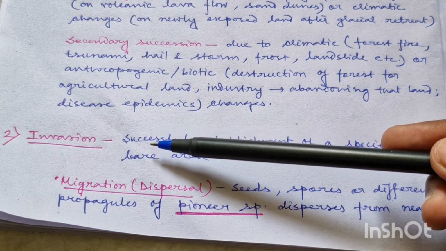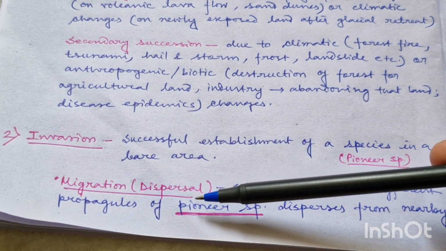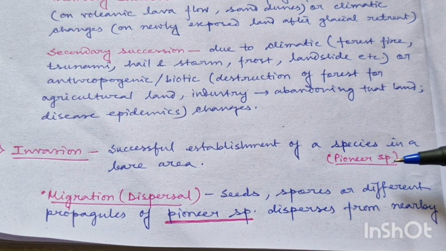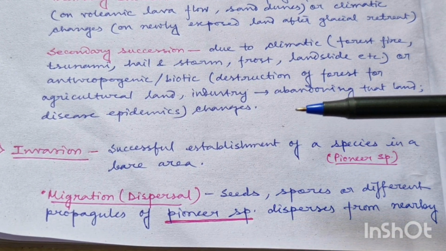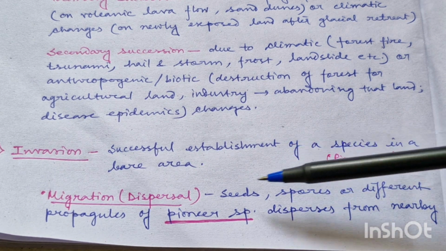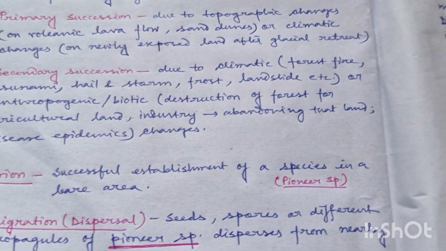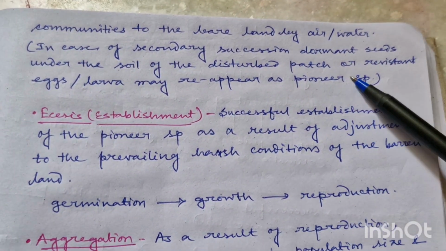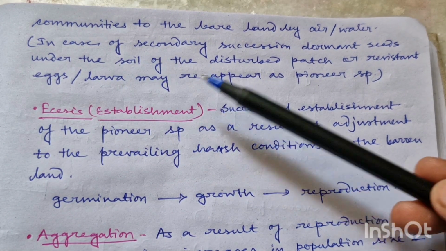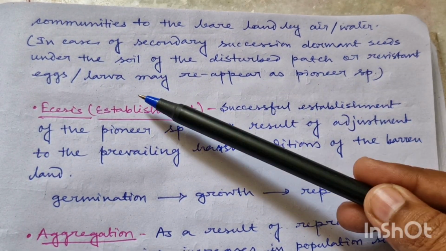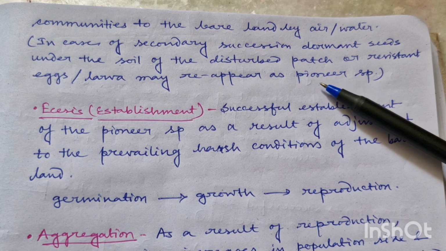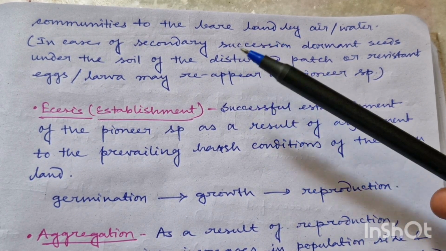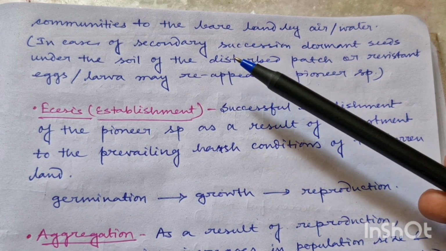Now in this invasion process there are three sub-steps. The first one is migration or dispersal. In case of primary succession, you will see that seeds, spores or different propagules of pioneer species get dispersed or migrate from nearby communities to the bared area. And in case of secondary succession, though the land is now disturbed, under the soil you can see some dormant seeds that may reappear, or in the disturbed patch there may be some resistant eggs or larvae that may reappear as pioneer species, or along with that some spores or seeds may migrate from nearby undisturbed land and may function as pioneer species there.